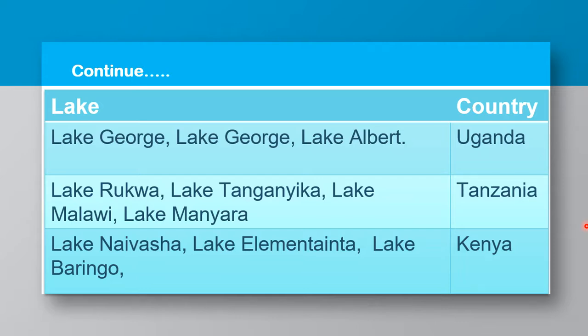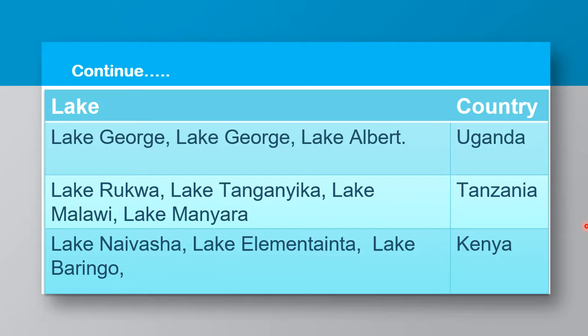We have Lake Albert, we have Lake George, we have Lake Edward, and Lake Kyoga. These, if you're to realize, are deep lakes. Some are alkaline. That is why when you look at Lake Bunyonyi, we have salt crystals in it.